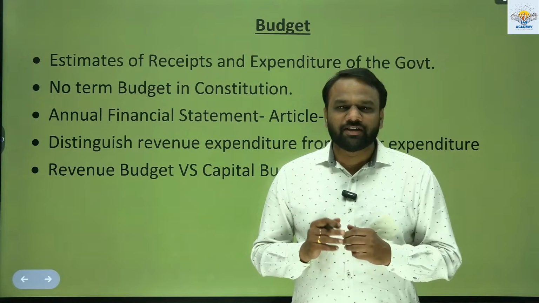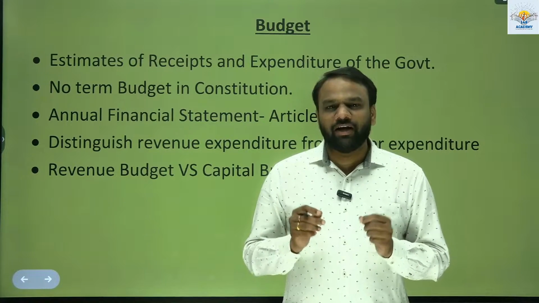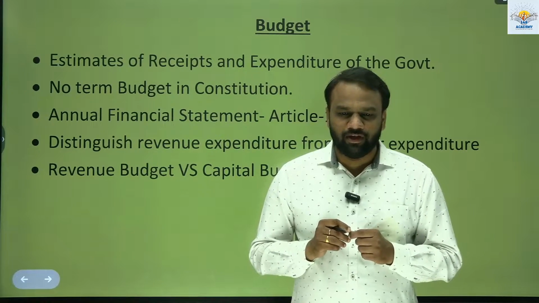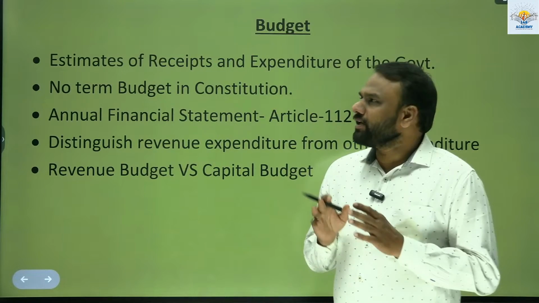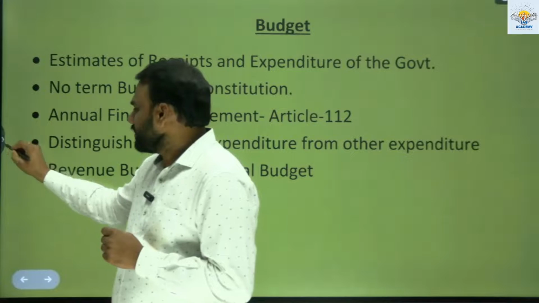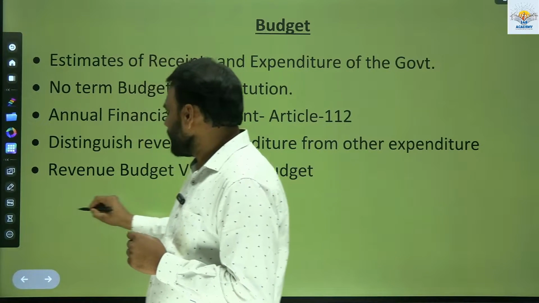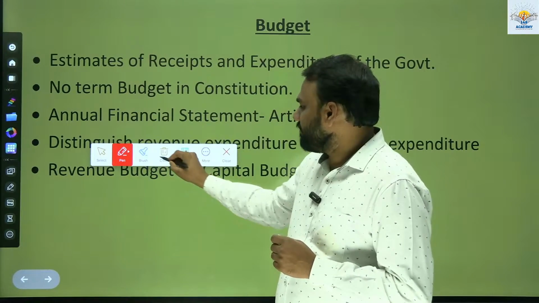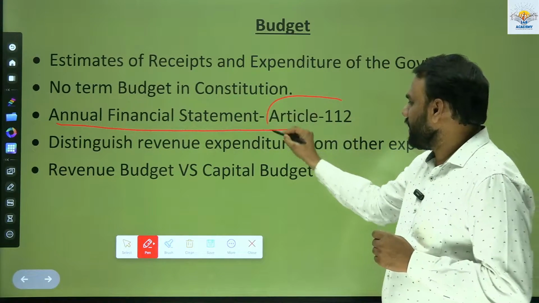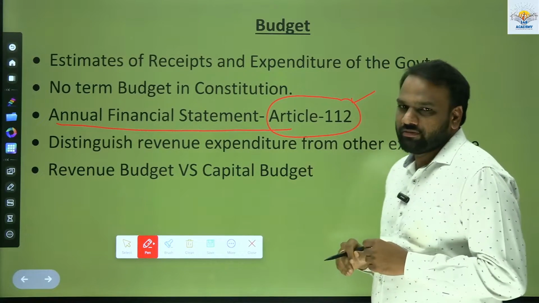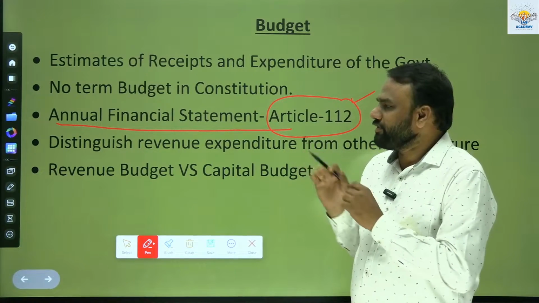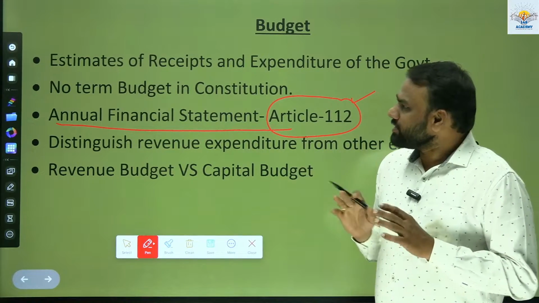In this video, we shall discuss the budget in brief, and in detail the difference between the revenue budget and the capital budget. If you look at our Constitution, nowhere has the term budget been used. Then what do we have in our Constitution? In order to refer to the budget, we have a statement called the annual financial statement, mentioned in Article 112 of the Constitution. So there is no explicit mention of the term budget, but there is a mention of the term annual financial statement.